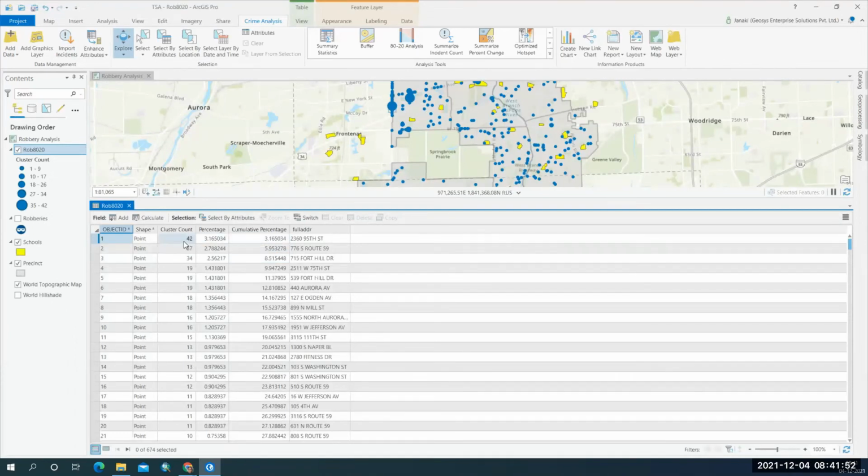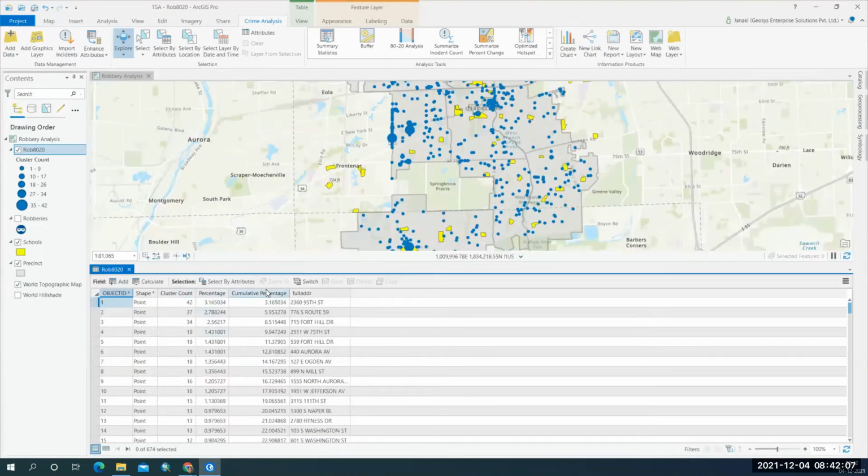Here, this is showing us the list of robberies and the address at which the robberies are occurring. This is the percentage and the cumulative percentage. The cluster count field, 42, 37, 34, which you are seeing, shows how many incidents or robberies are occurring at that particular location.